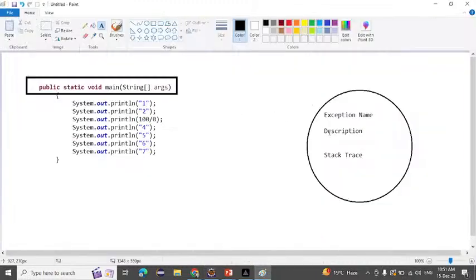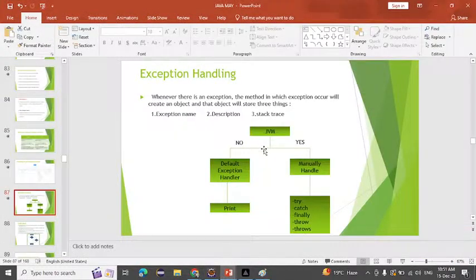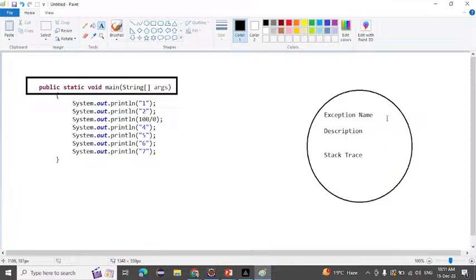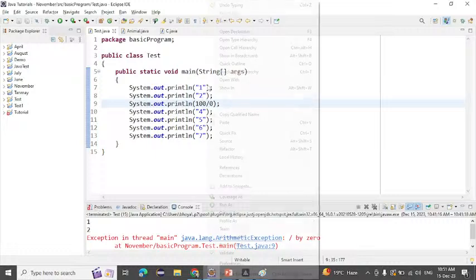Whatever object we have created, that is created by the method in which the exception occurred. That object will be passed to the default exception handler. JVM will pass that object to the default exception handler, and the default exception handler will print that object. In that object we have the exception name, description, and stack trace also. Now we will try to print this one simply.